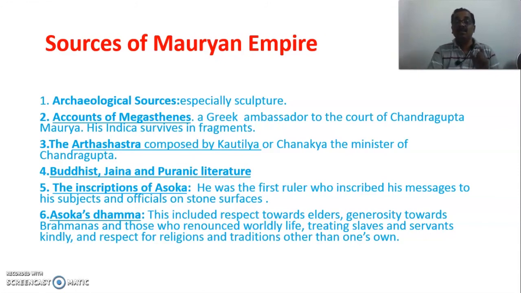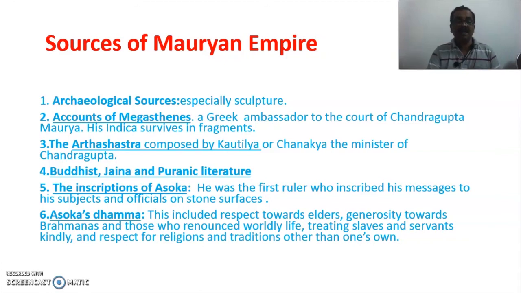The next one is a very, very important source, that is what is called the Arthashastra. Most of you might be knowing this book was composed by Chandragupta Maurya's chief minister Kautilya or Chanakya, and it was with the help of Chanakya this empire was established by Chandragupta Maurya. Then also we are getting some other literary information from Buddhist literature, the Jain literature, and the Hindu Puranic literature also is available as the literary source of information to understand about the Mauryan Empire.